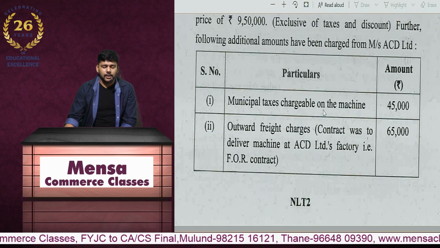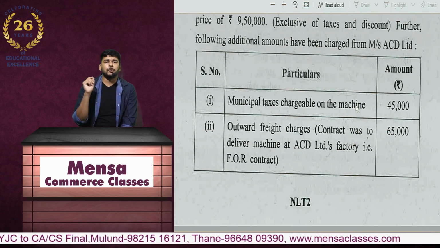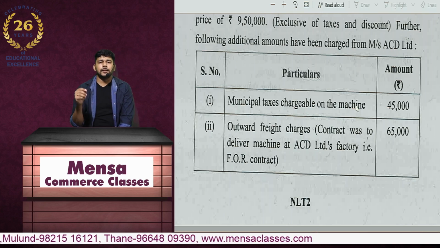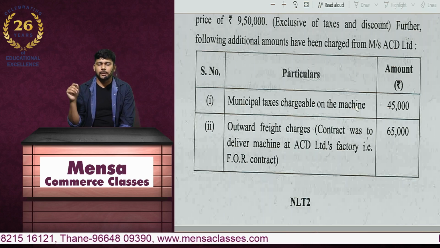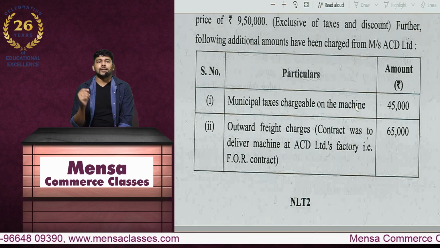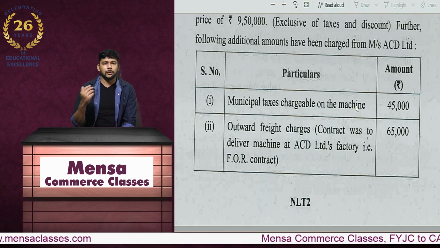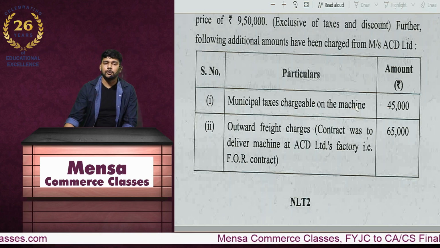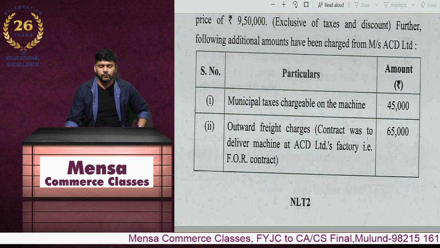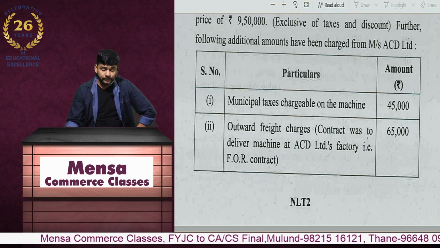Municipal taxes chargeable on the machinery. So we know one thing, as per the provisions of valuation, section 15, any taxes other than CGST, SGST, IGST, UTGST and cess will form a part of your value, as long as they are collected along with the supply of goods or services. So this 45,000 becomes a part of your value, so this has to be added to your value. To 9,50,000 this 45,000 amount you will be adding.